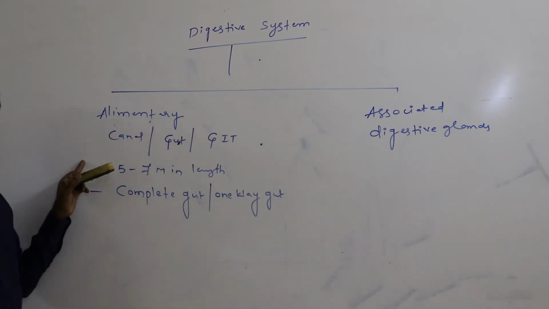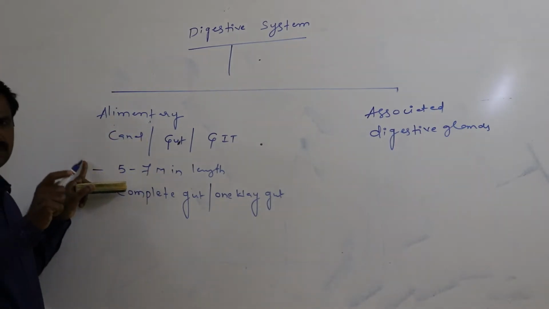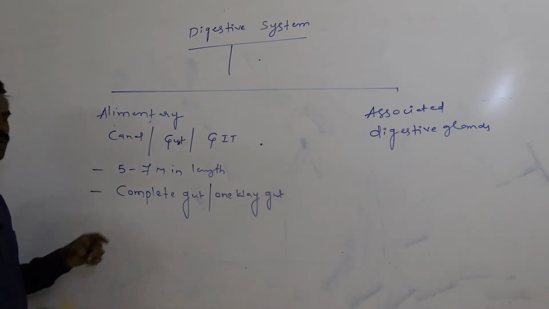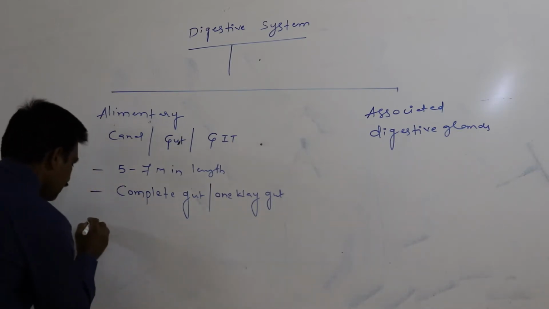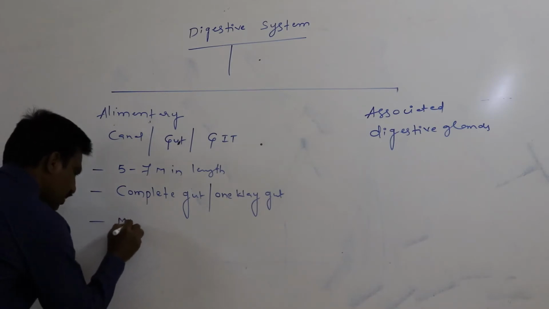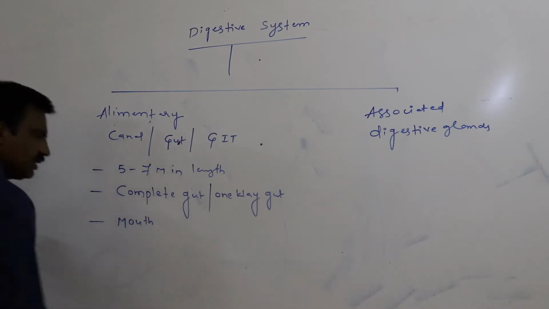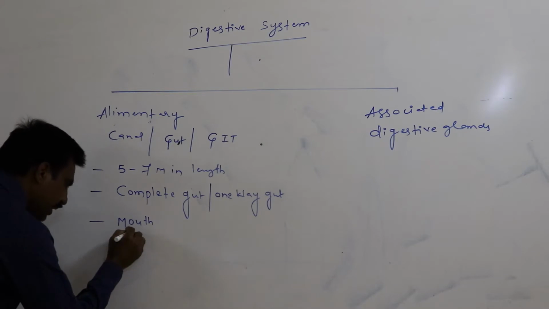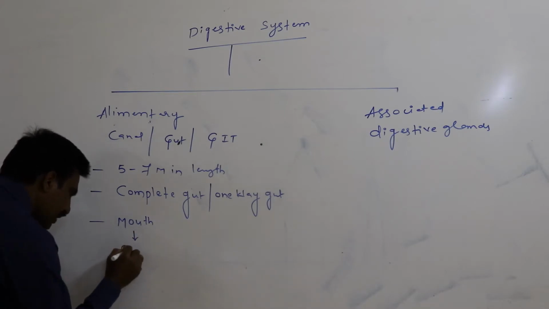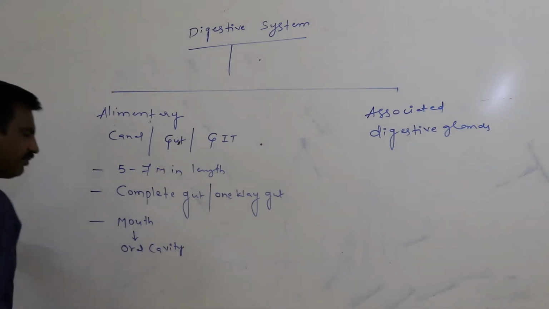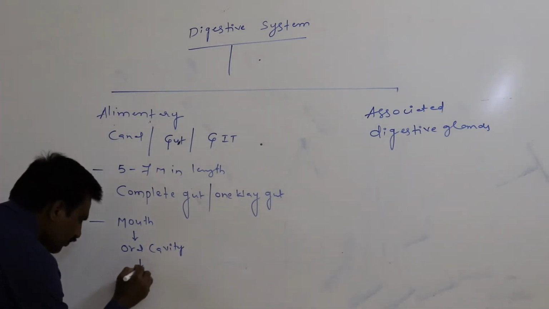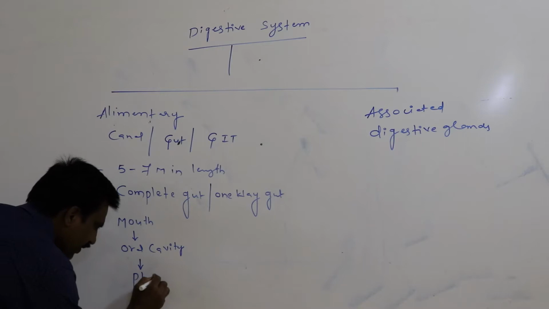Again, what are the parts which may be present in a sequence from the mouth to the anus? First portion is mouth, that opens into the oral cavity. Oral cavity opens into pharynx.